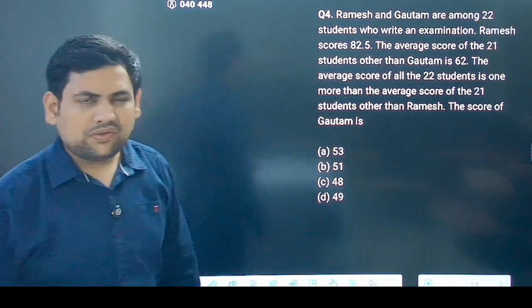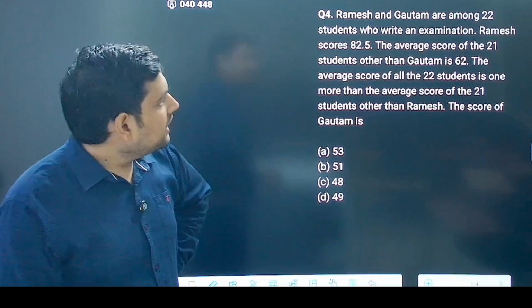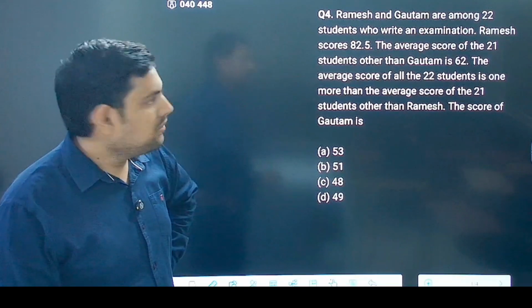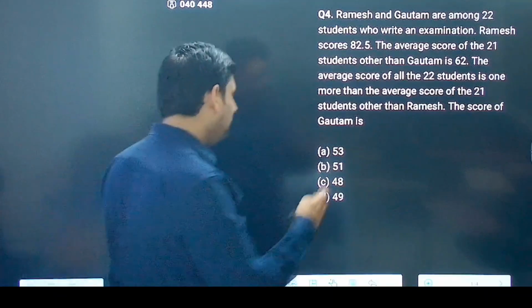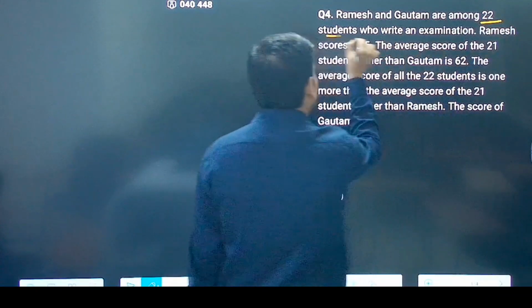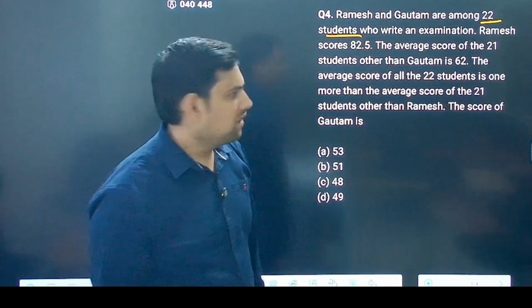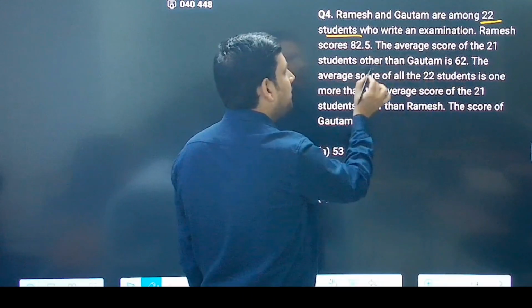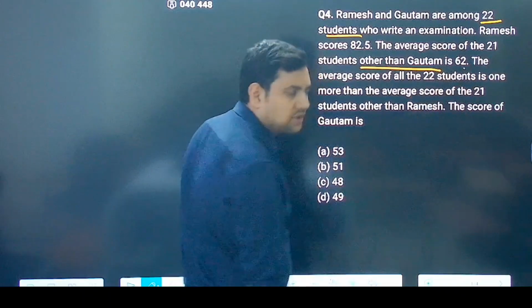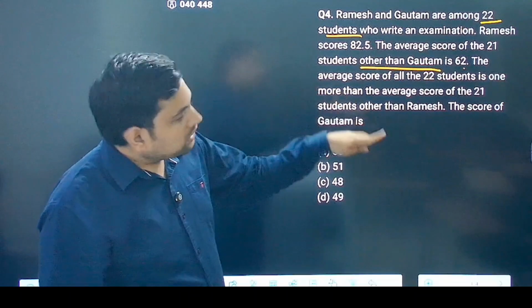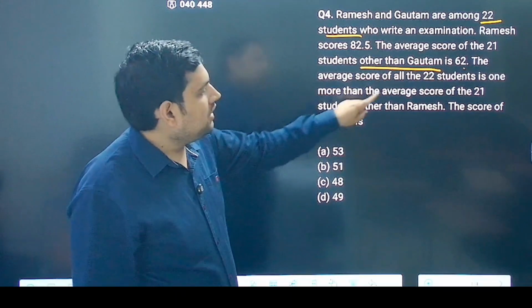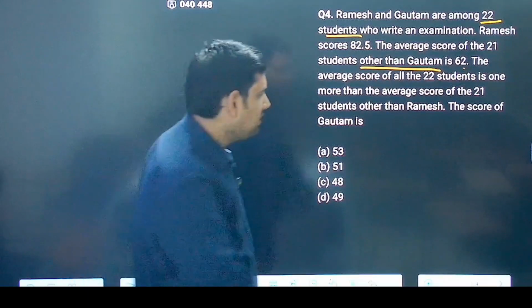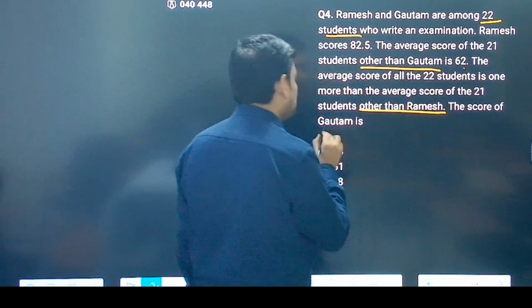Okay, so let's see this. This is question number 4. Now it says Ramesh and Gautam are among 22 students. So in total there are 22 students who write an examination. Ramesh scores 82.5. The average score of 21 students other than Gautam is 62. The average score of all 22 students is one more than the average score of 21 students other than Ramesh. The score of Gautam is.